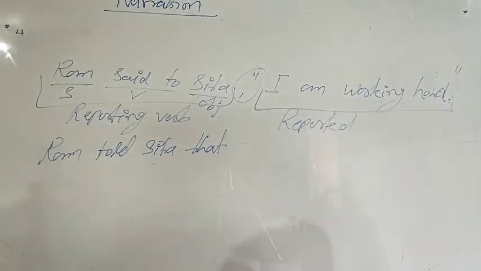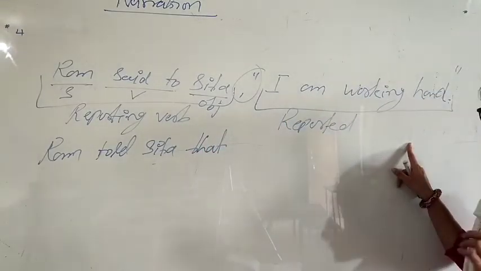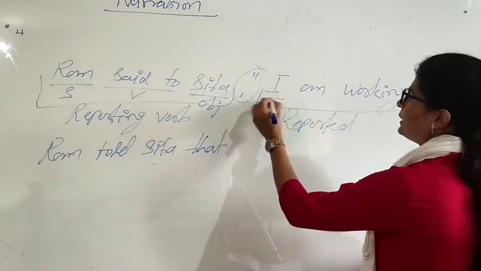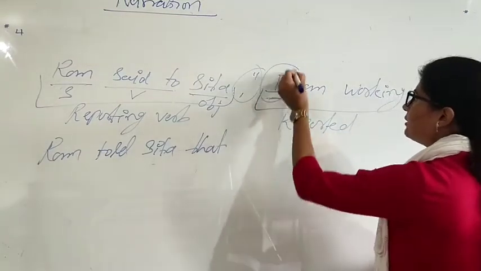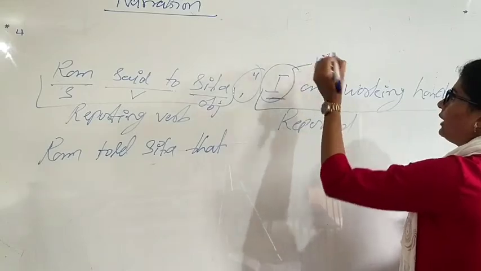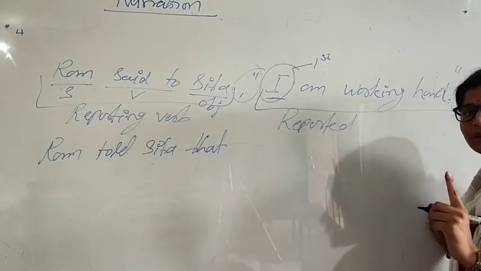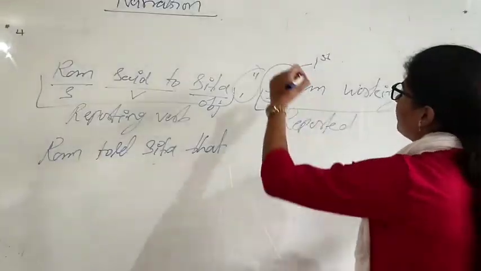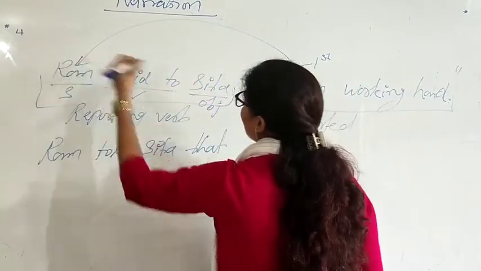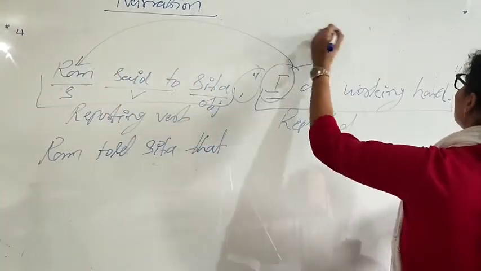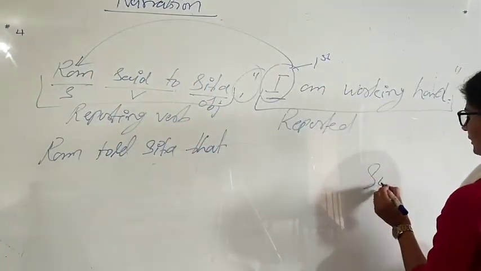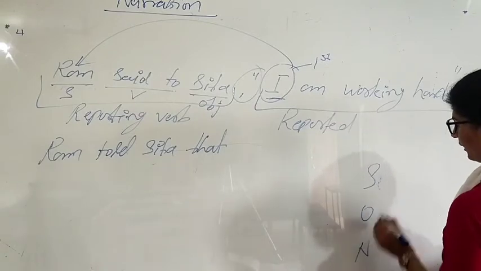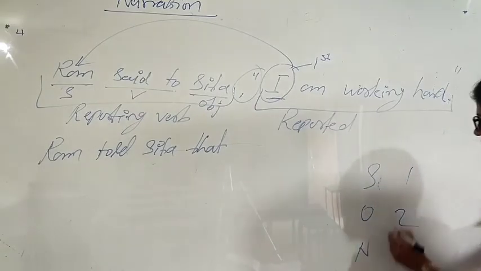Now comes the change of pronoun. First you need to change the pronoun. This is I. I is a first person pronoun, right? What is the first person going to change with? Remember, S-O-N, 1, 2, 3. First person changes with the subject.